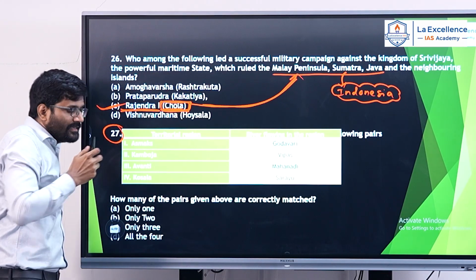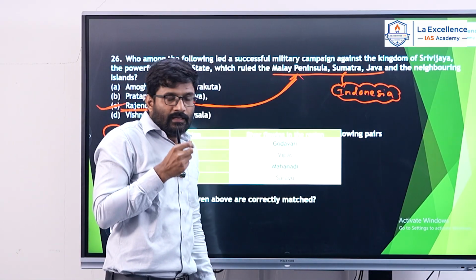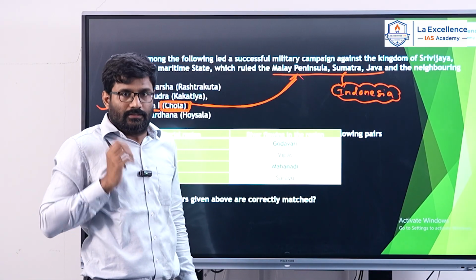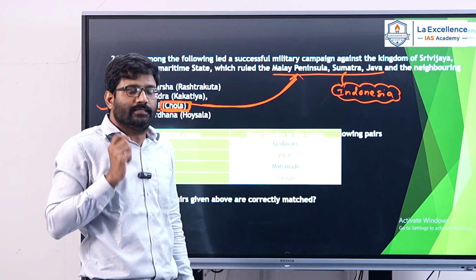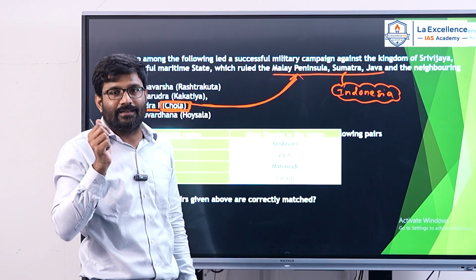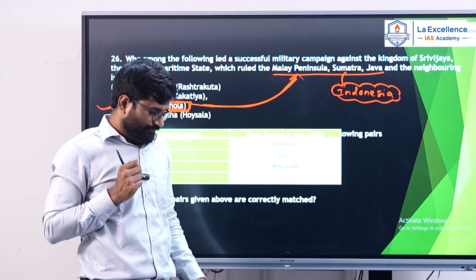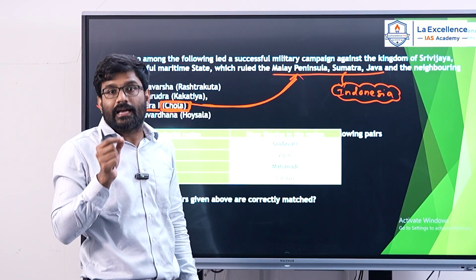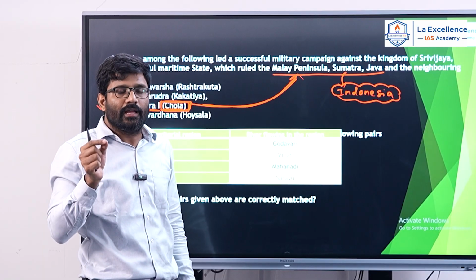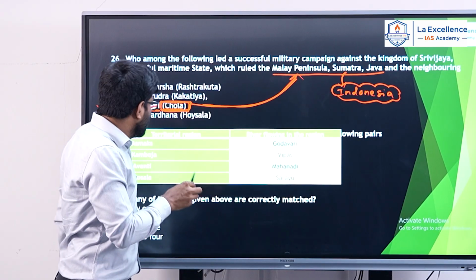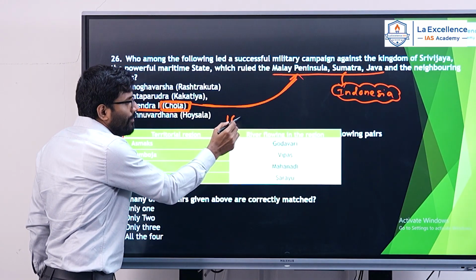27th question is regarding Shodasa Mahajanapadas. In the pre-Mauryan age, we are having 16 Mahajanapadas. We are having one Buddhist text, Anguttara Nikaya. Anguttara Nikaya, a Buddhist text, gives details about 16 Mahajanapadas.